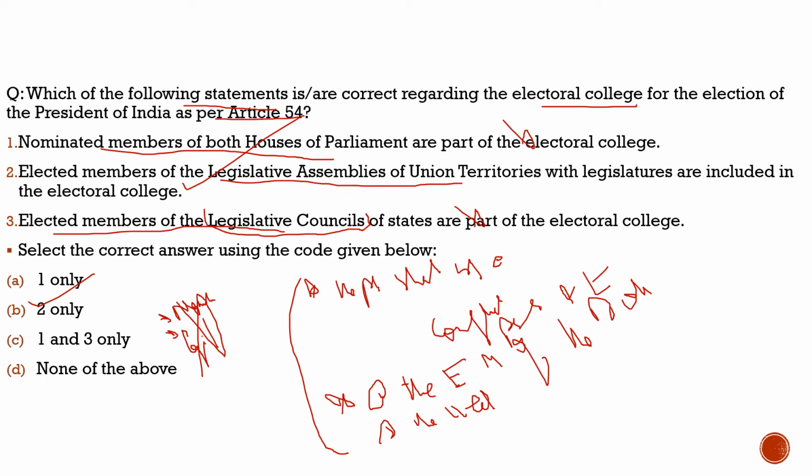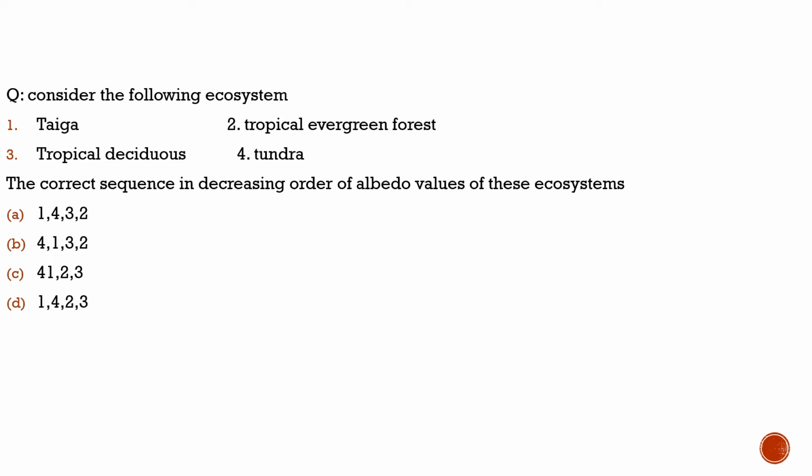With this, let's move to the last part of our discussion, where we will solve the last question from the previous year question book. Here the question is, consider the following statements. It is about the correct sequence in decreasing order of albedo values of these ecosystems. We have to find out which of the following ecosystems has the highest albedo and which has the lowest. The options are taiga, tropical evergreen forest, tropical deciduous forest, and tundra.